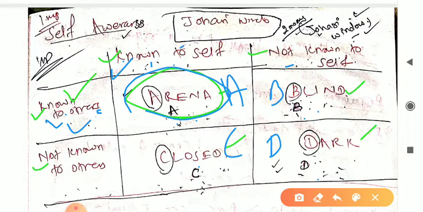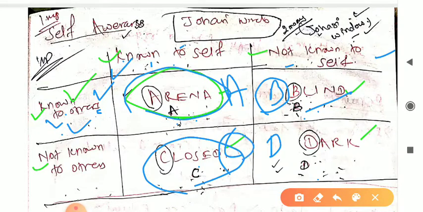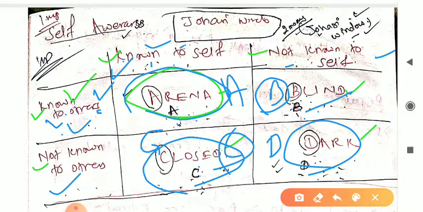See, A for arena, both are known: known to self and known to others. मतलब you know yourself and others also know you. Next one is blind. B for blind, that is not known to self and known to others. Next one is C for closed, that means not known to others but known to self. Dark means it's completely dark. D for dark, both are negative, not known to self and not known to others.